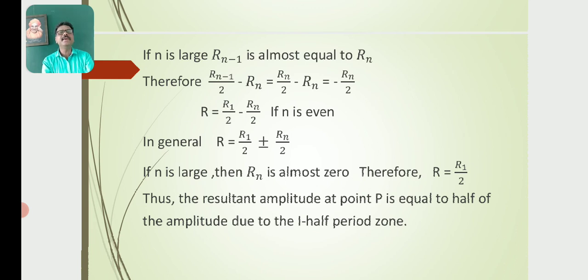Thus, the resultant amplitude at a point P is equal to half of the amplitude due to the first half period zone. So the resultant amplitude at a point P is equal to half of the amplitude due to the first half period zone. Say R is equal to R1 by 2.